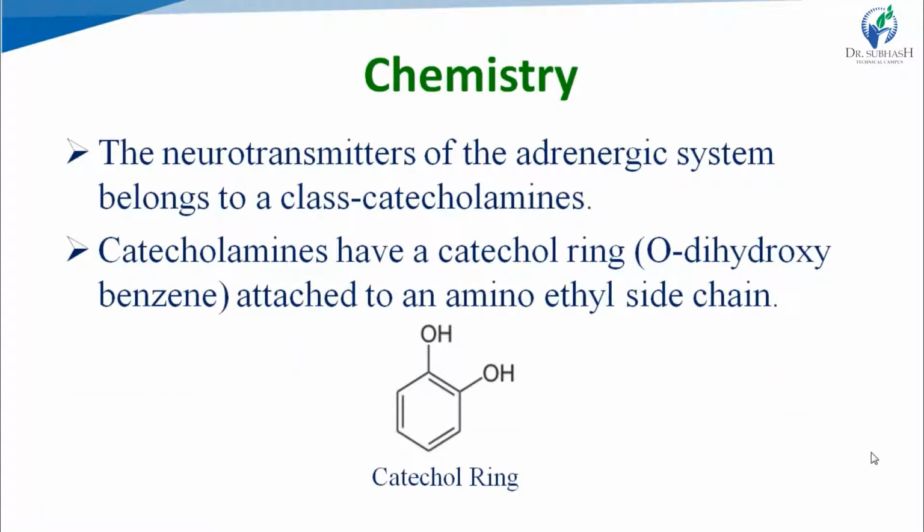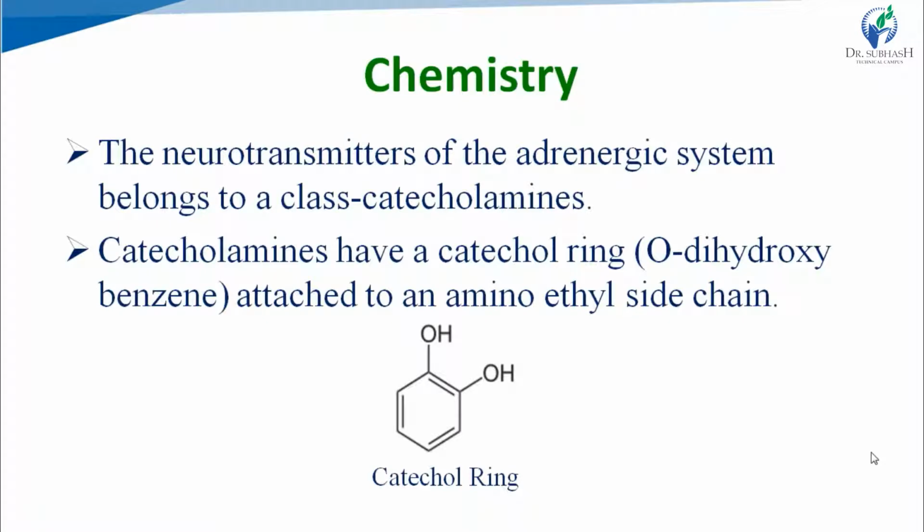Chemistry of catecholamines. The word catecholamine is made up of the two words catechol and amine. Catechol means orthodihydroxybenzene, also known as catechol ring. Catechol ring means orthodihydroxybenzene, and with this catechol ring, aminoethyl side chain.